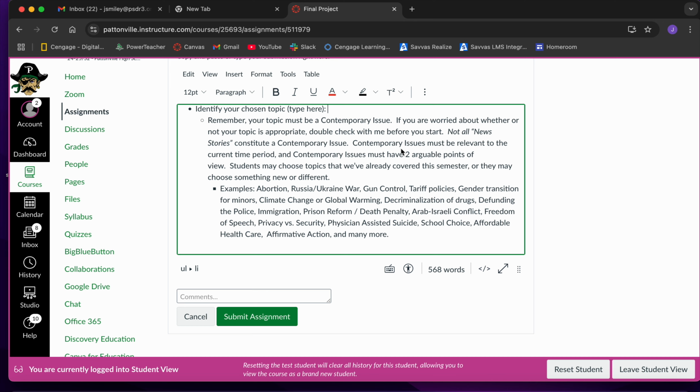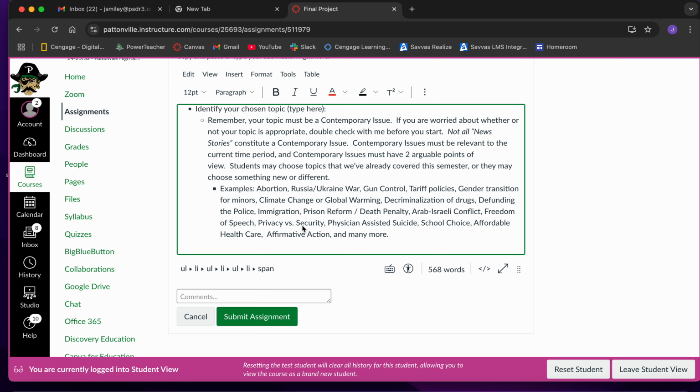A contemporary issue must have two arguable points of view. Okay, so if you have questions like, hey, I want to do this topic, but I don't know if it constitutes a current events or contemporary issue, just ask. I've also given you some examples down here of some topics that you could choose from. Keep in mind, you can do a topic that we've already covered this semester. So like we've talked about abortion this semester. We've talked about the Russia-Ukraine conflict this semester. We've talked about a bunch of these topics, so you're free to use those.